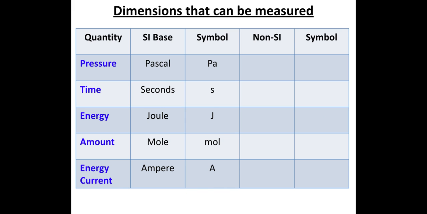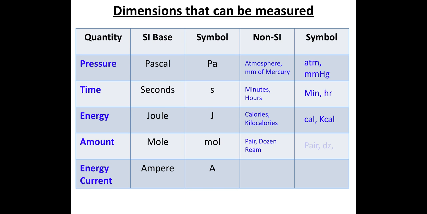Now we have other dimensions, right? Like pressure, time, energy, amount of substance, or electrical current. The SI units are listed here. For pressure it is the Pascal, time is the second, energy is the joule, amount of substance is the mole, and current is the ampere. The symbols are listed there. We also have non-SI units for all of these dimensions.